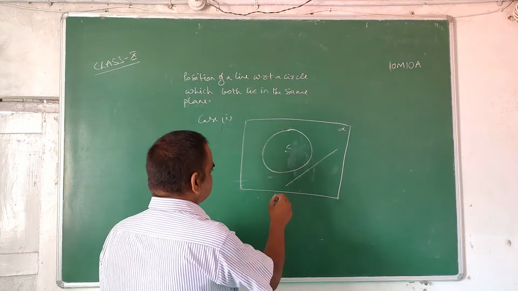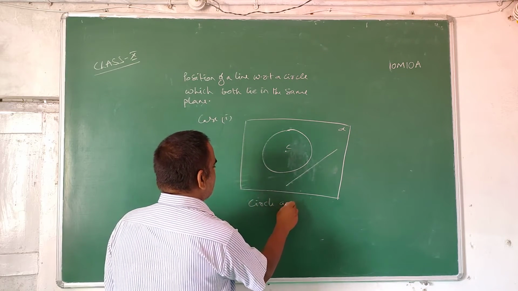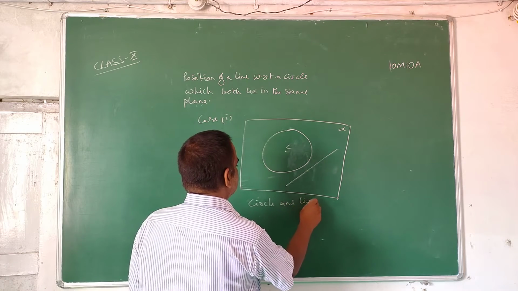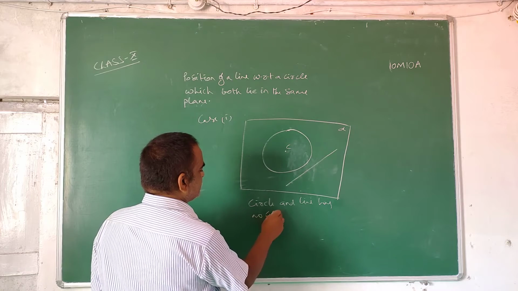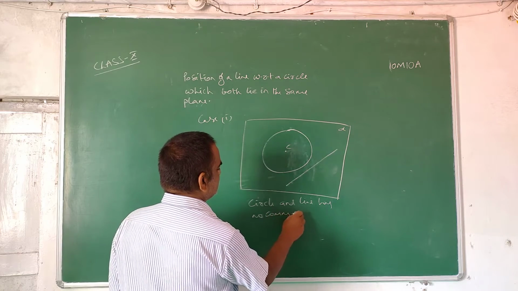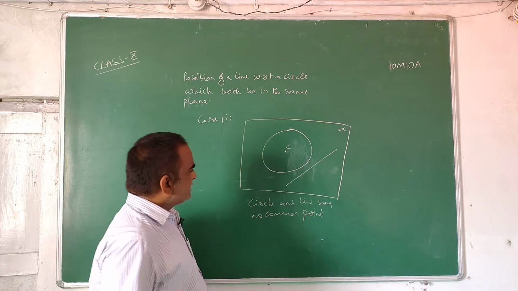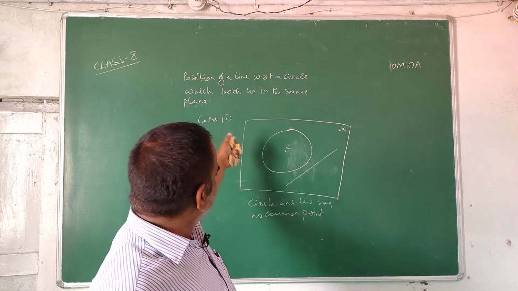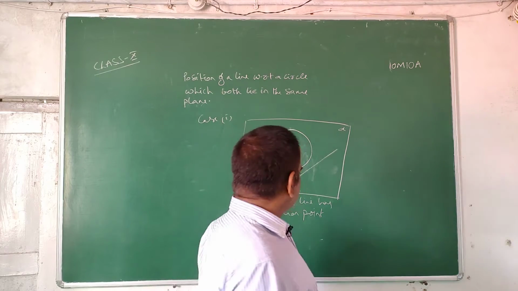So the circle and line have no common point at all. This is one of the possible cases where you can see a circle and a line.